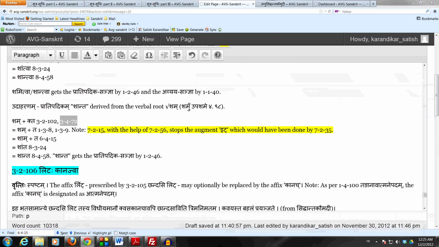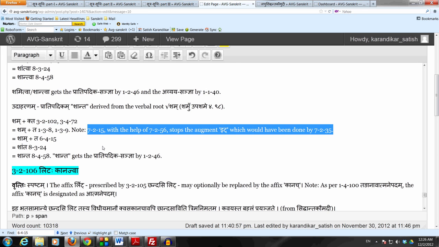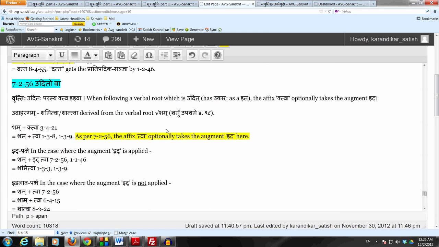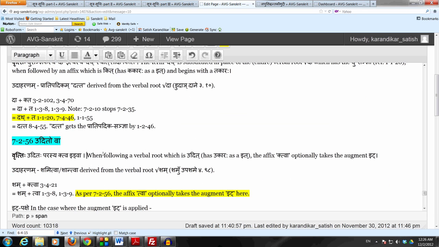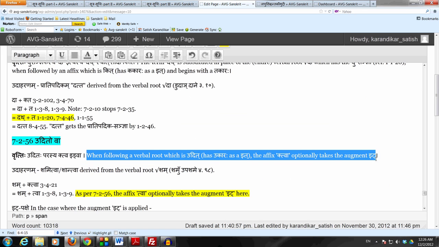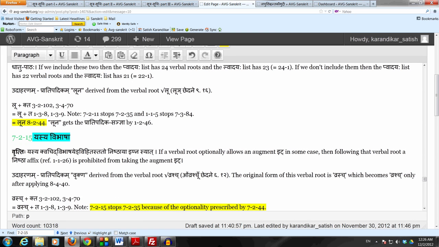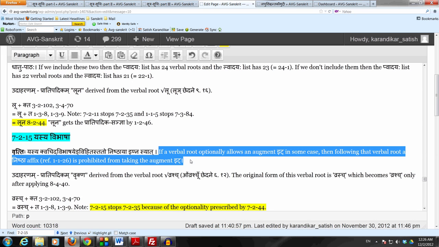And now what happens is that this 7.2.15 yasya vibhasha, it prohibits the augment it, which would have been done by 7.2.35 because of 7.2.56. Because 7.2.56 told us that the affix ktva optionally takes the augment it when following this verbal root. So then 7.2.15 says that whenever a verbal root allows the augment it optionally anywhere, then following that verbal root, a nishtha pratyaya is prohibited from taking the augment it.